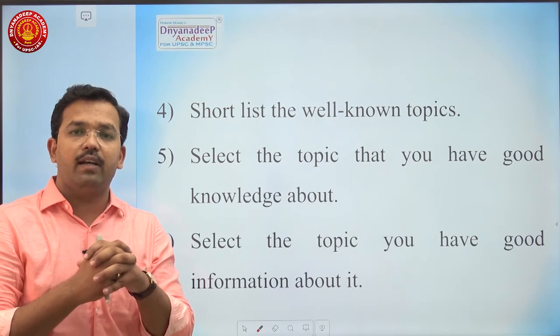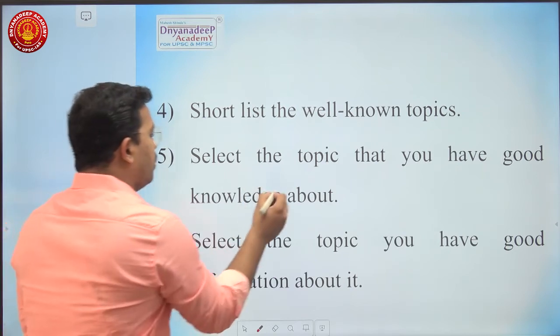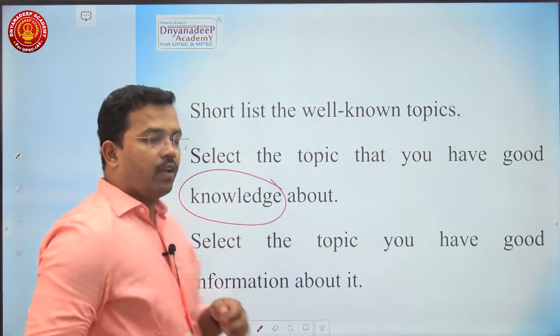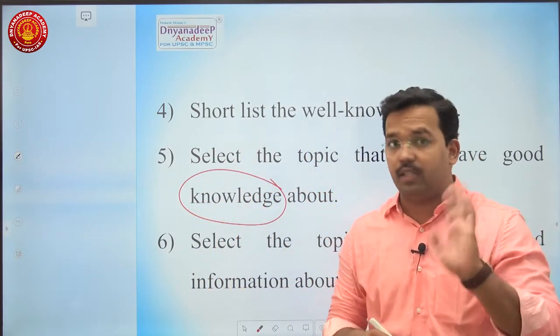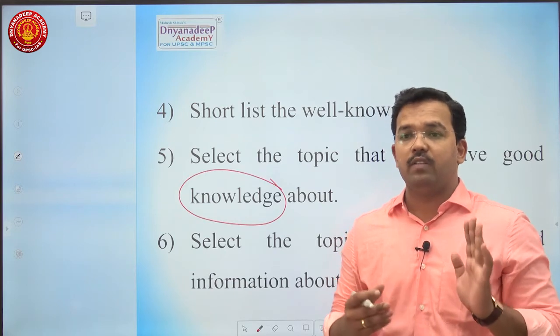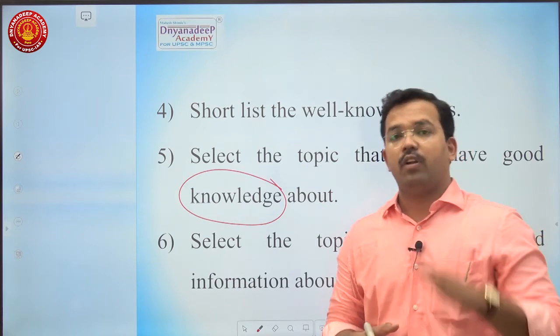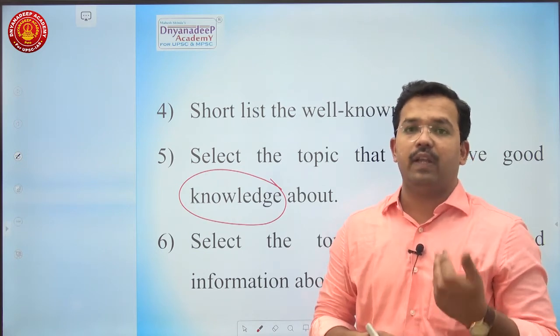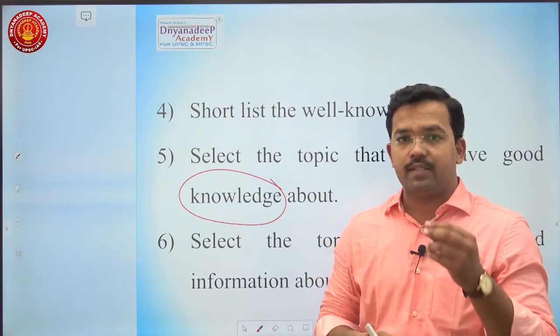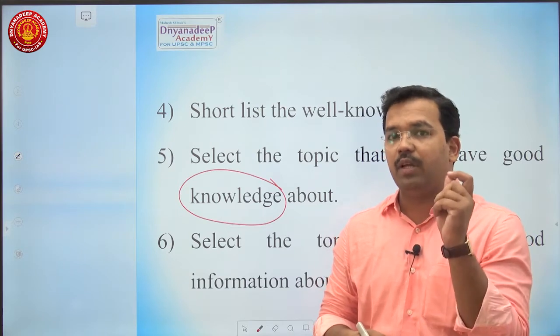First important guiding criteria: whether you have good knowledge about the topic or not. Let us say you are a student of humanities and you are writing an essay on nanotechnology. See, this is not going to help. You feel, sir, I prepared for UPSC for the last 3 to 4 years. I read everything about nanotechnology. I know the applications of nanotechnology. So I am going to select the essay on nanotechnology. This would be a mistake.